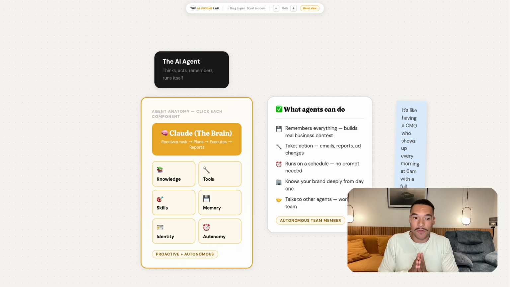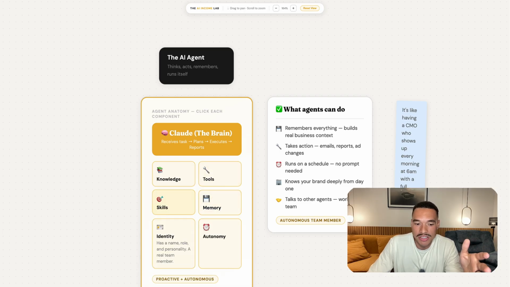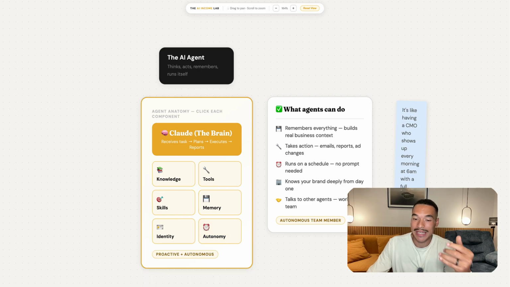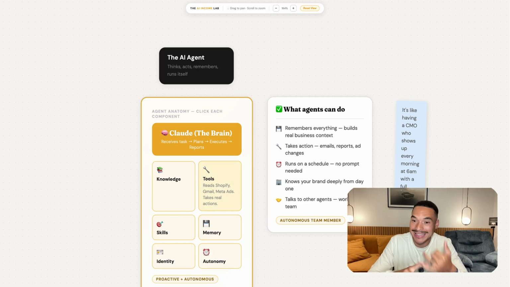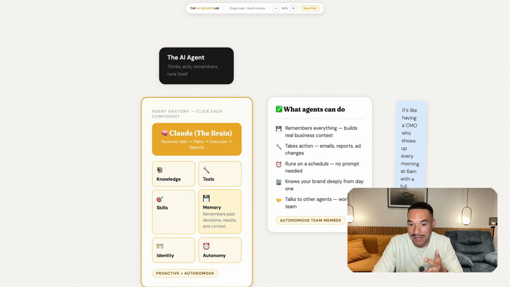Let's dive into it. So first, the way you want to think about an AI agent, it's not just a message plus a prompt, it's a message plus a whole series of documents. So a lot of documents. In this example, you can see that this is your agent here. It has knowledge, it has tools, it has memory, it has skills, it has identity, it has autonomy, meaning you can give it a schedule. And so now agents can actually remember everything. They can take action. They can actually go do things because you gave it a tool. You gave it Shopify, you gave it Gmail. It can run on a schedule because you gave it a schedule.